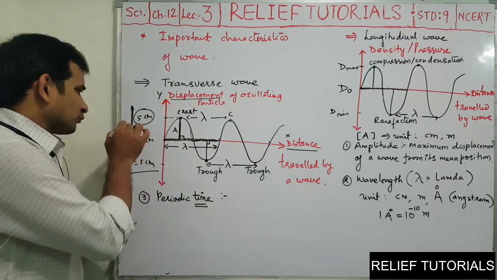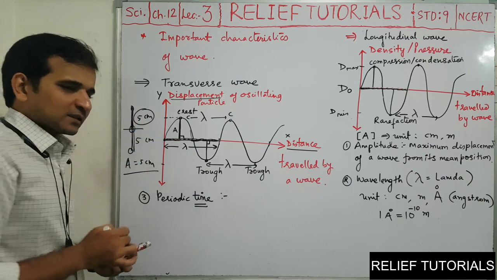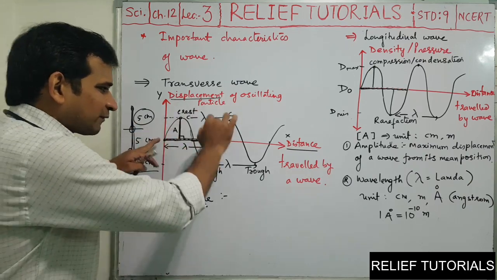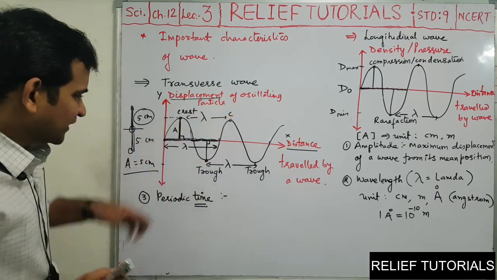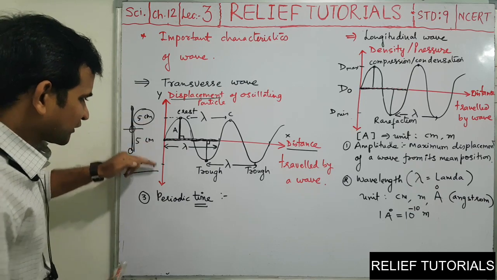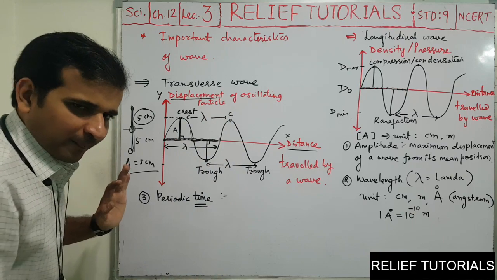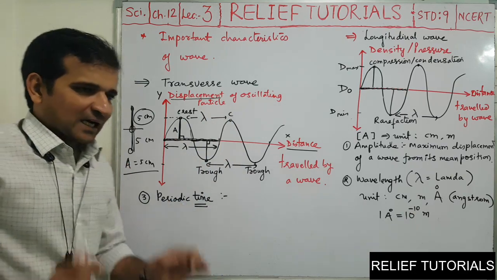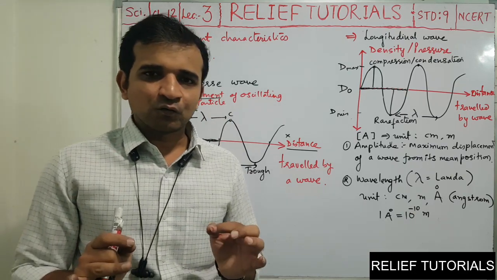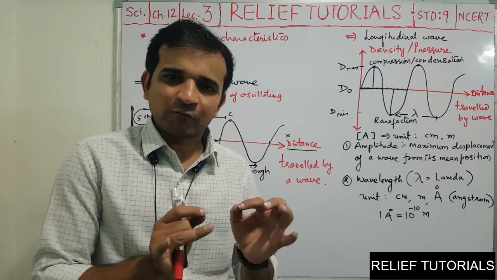The time required to complete one oscillation of a particle is the same time required to complete one wave. You can imagine that when the particle completes one oscillation, one wave is completed. So periodic time means the time required to complete one wave.